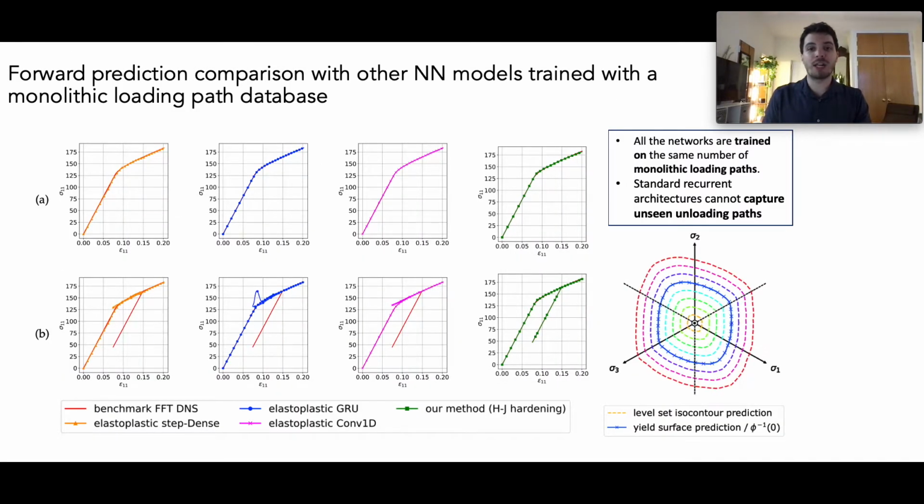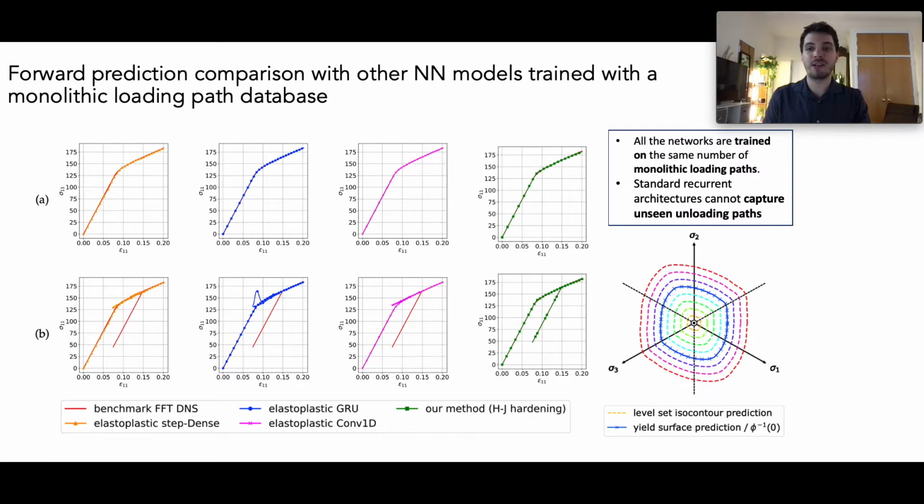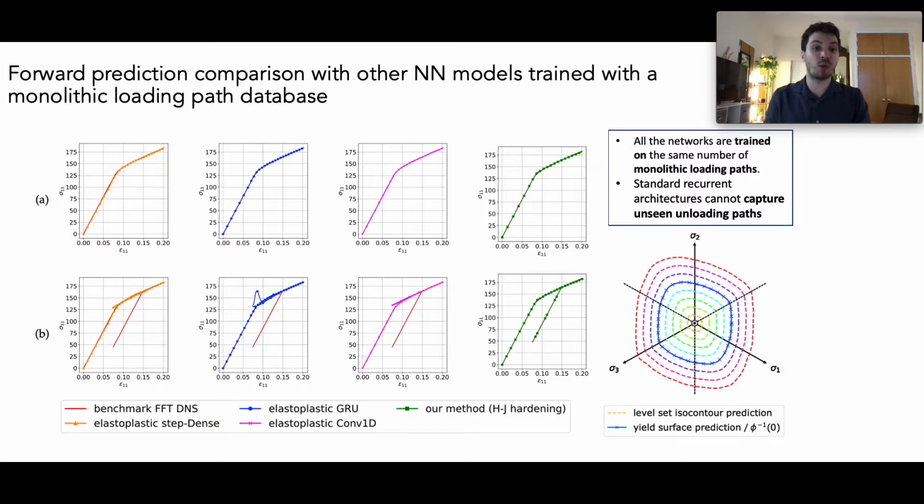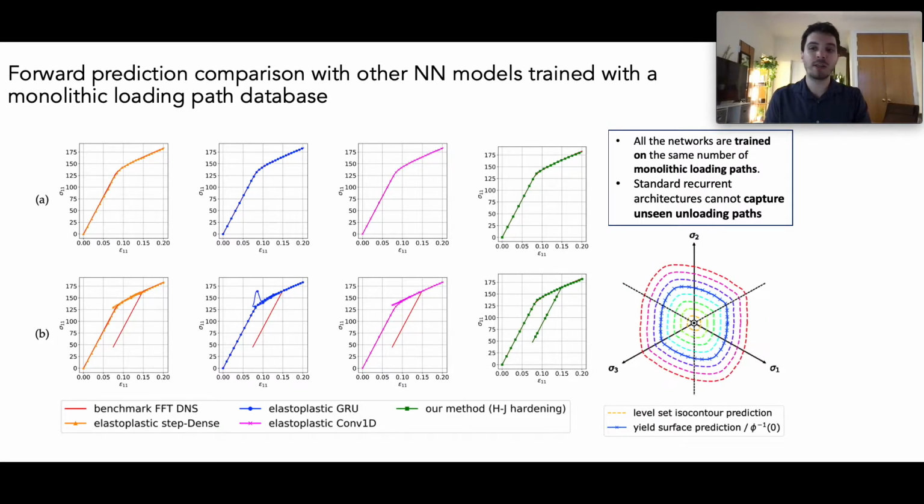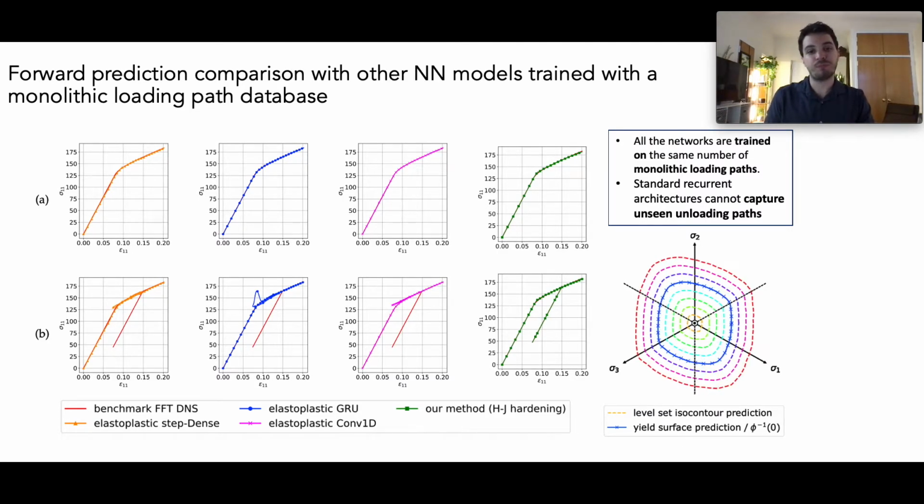To test our elastoplastic framework against the classical recurrent architectures from the literature, we generate a database of elastoplastic constitutive responses for a randomly generated microstructure using an FFT solver. We first check the GRU, multi-step feed-forward, and 1D convolutional networks, and our framework against predictions just trained on monotonic data. All of the networks perform well, as expected, on monotonic loading paths.